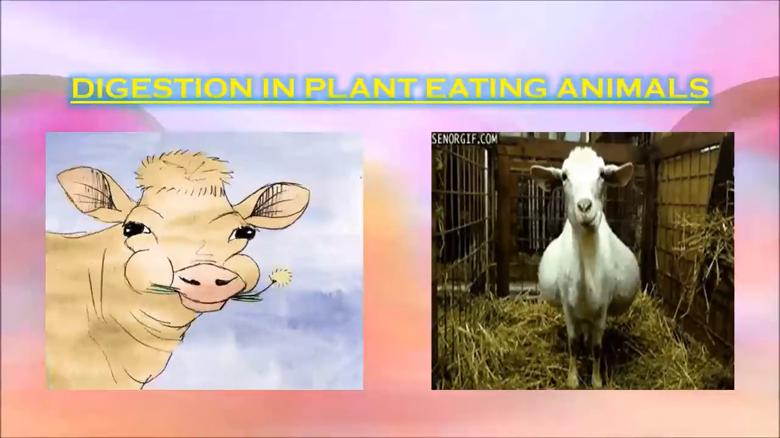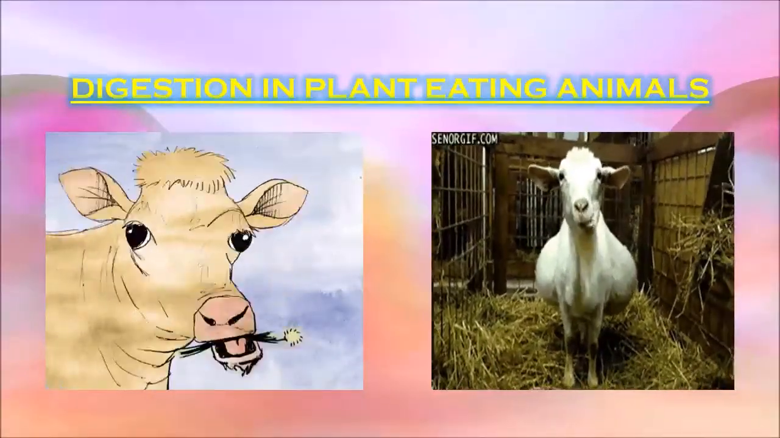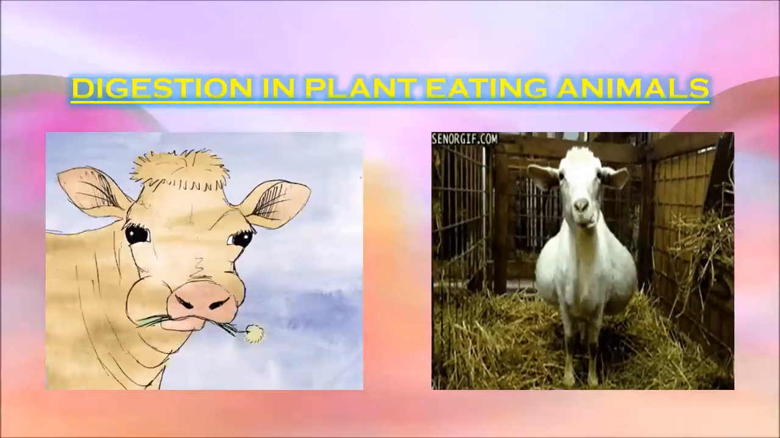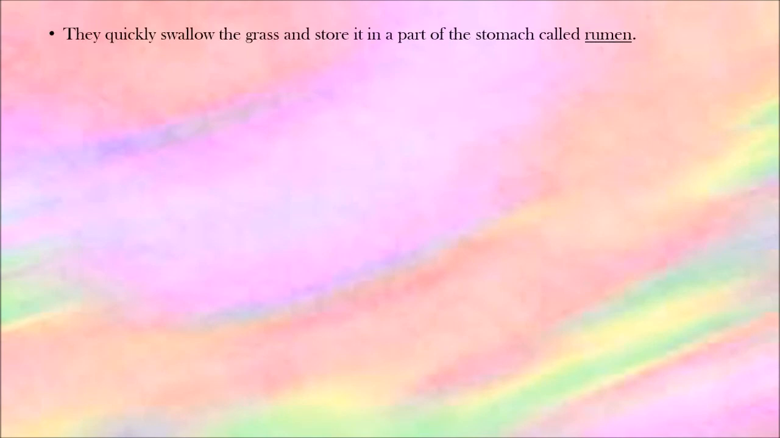Now we come to digestion in plant eating animals. We're done with humans, and now we've reached plant eating animals. Have you observed cows, buffaloes, goats and other grass eating animals chewing continuously even when they are not eating? You know, when you eat slowly, your teacher or your mother will say, "Why are you eating like a cow? Chew fast." Actually, they swallow their food very quickly and store it in their stomach called rumen. They quickly swallow the grass and store it in the rumen.